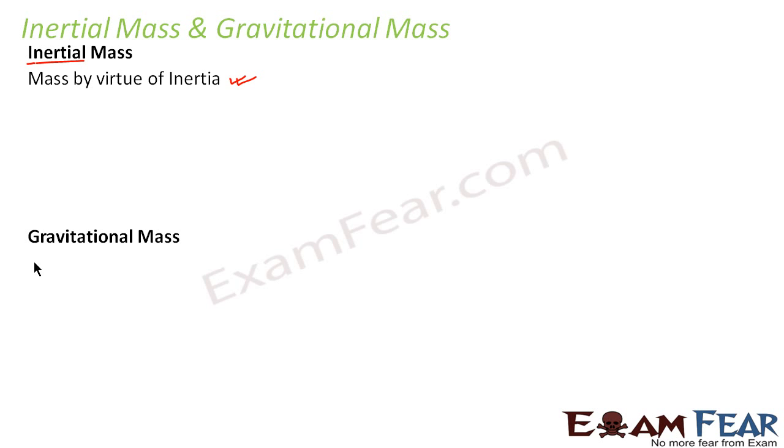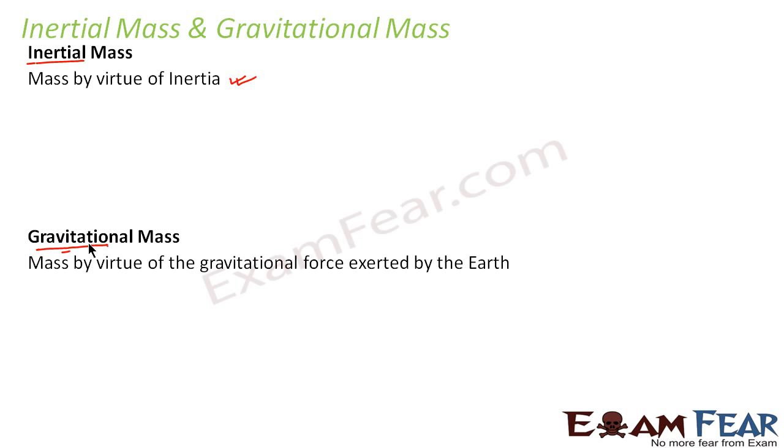Similarly, when I talk of gravitational mass, it has to be related to gravitation. So the mass by virtue of the gravitational force exerted by the earth is gravitational mass. So the definitions are quite simple. Mass by virtue of inertia is inertial mass. Mass by virtue of gravitational force is gravitational mass.